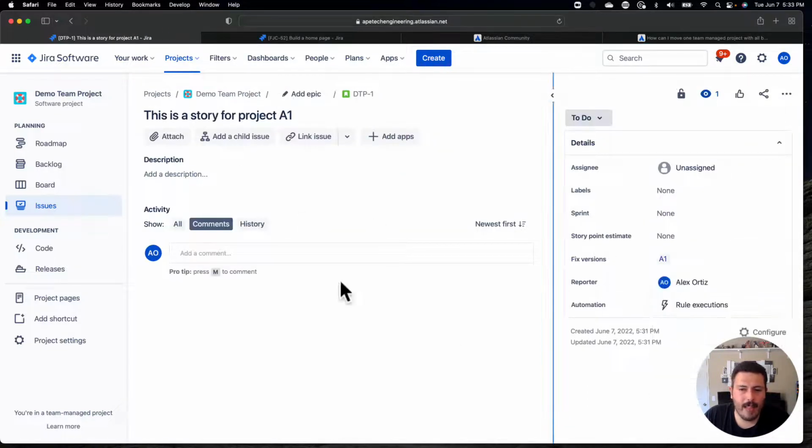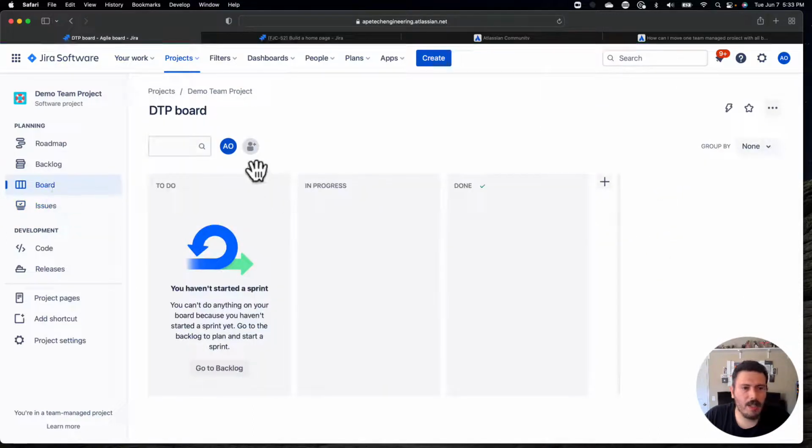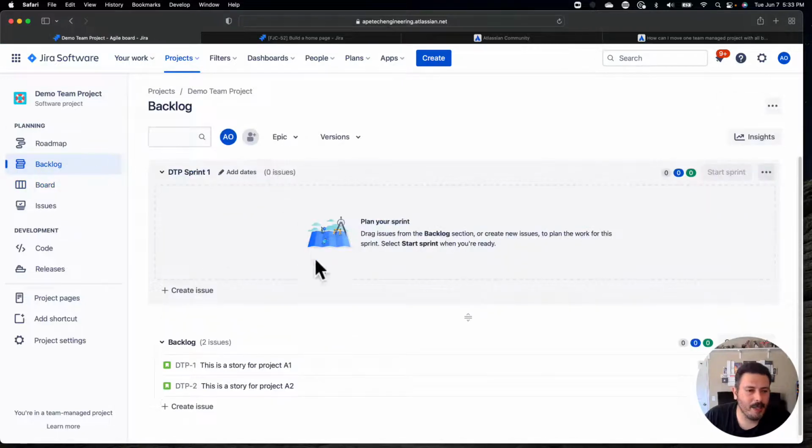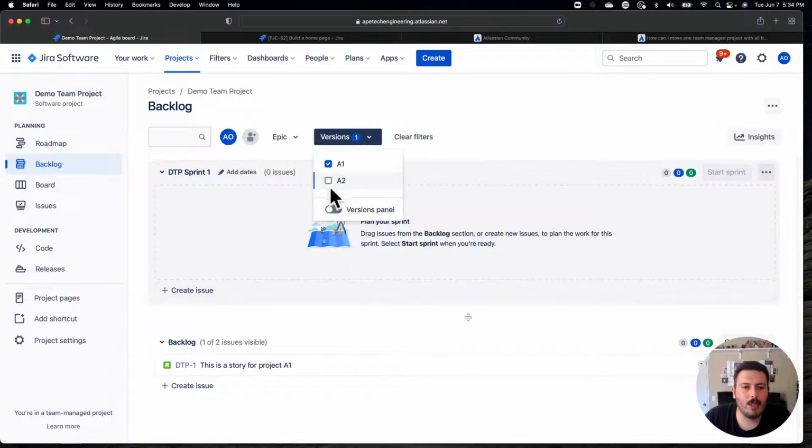And once you have that in your board, hopefully you can group by, nope, not by that. Not by that either. Man, I don't understand why anybody in their right mind would use the team managed project. If you haven't caught on by now, I absolutely hate team managed projects. But now you can basically sort, right? So now I can just show project A1 or I can show project A2 or both. So you get to pick that.